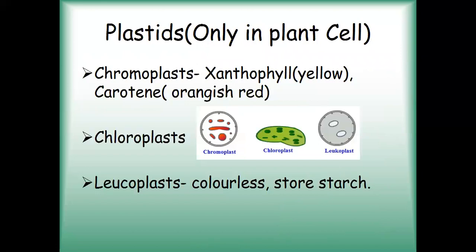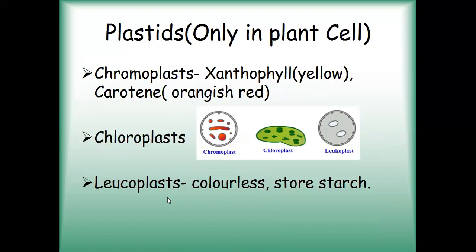Then the next organelle is plastids. Now plastids are present only in the plant cells. Okay, they are not present in the animal cells. These organelles are found in different shapes. They may be oval, they may be spherical, they may be disc shaped. So they have different types of shape. And depending upon their color, they are classified into these three types.